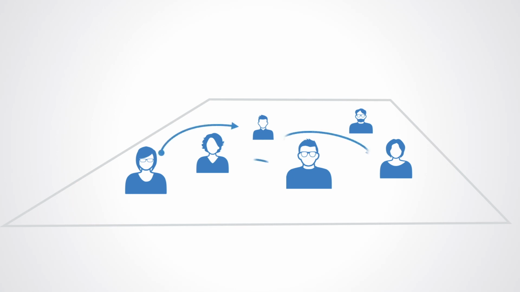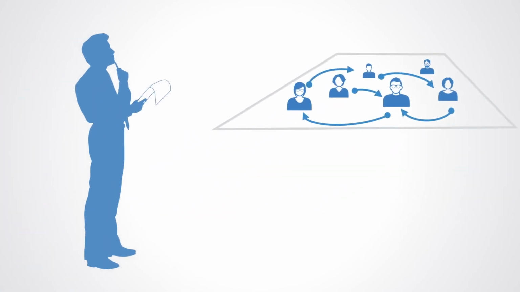Map out the flows between them. This could be a financial exchange, physical goods, communication, trust, influence, etc. Now step back and look at the map from the perspective of the different actors involved.